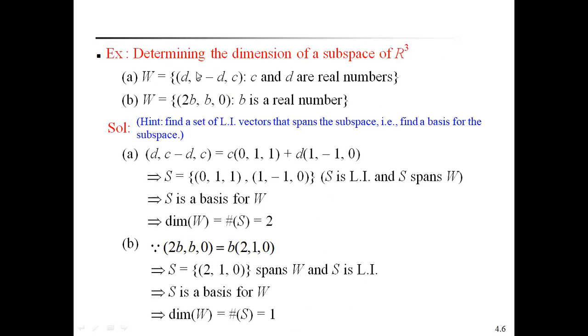How to find the dimension of a vector space? And also find the dimension of a subspace of R cube. Determining the dimension of a subspace of R cube. Therefore, the subspaces are given as A and B. W is equal to (d, c minus d, c), and c and d are real numbers. Another subspace can be defined here. W is equal to (2b, b, 0), where b is a real number.